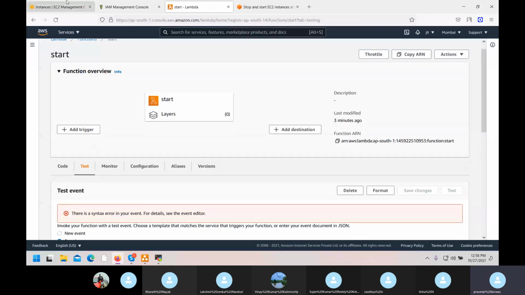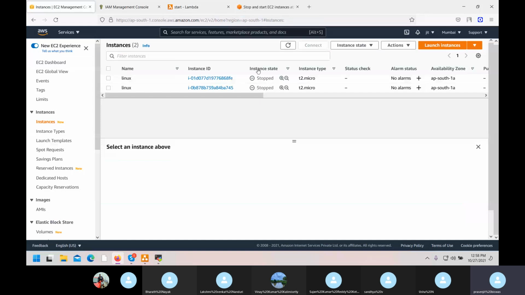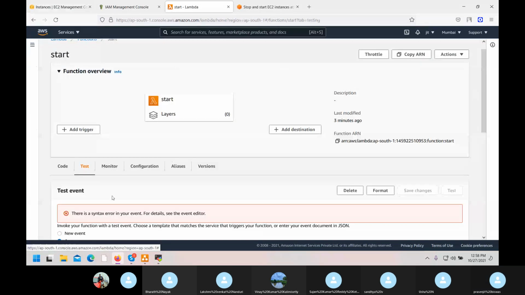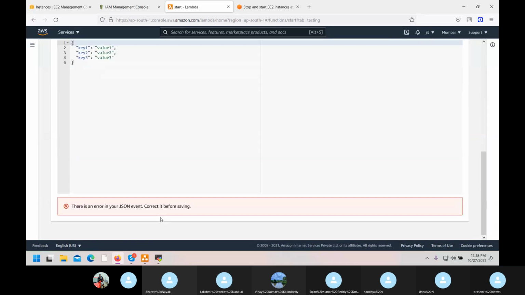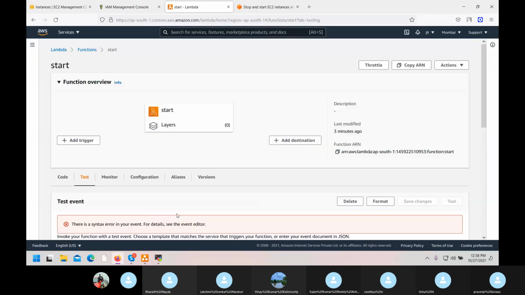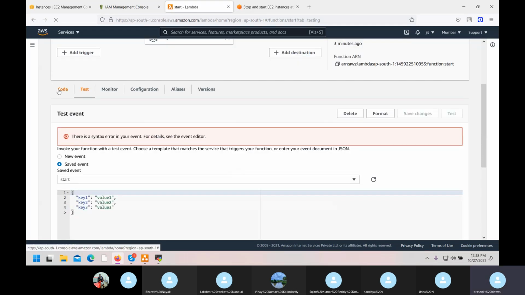Syntax error, why? Still, now it will work. Okay, what code, what error?